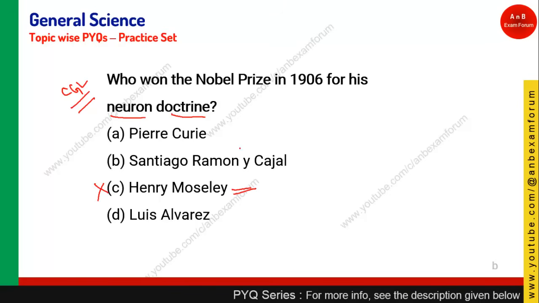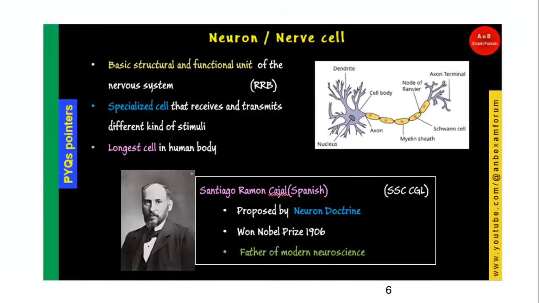Pierre Curie, that person is related to radioactivity, radium and all such things. And Alvarez is not a famous person. Again, Santiago Ramon Cajal, so he has basically won the Nobel Prize for his neuron doctrine. So those who have given option B, they are right. And we have seen a lot of pointers related to neuron and nerve cell.